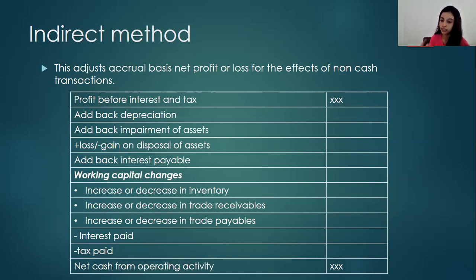So any increase in the current liability during the period, we add it. Any decrease in the current liability during the period, we deduct it. That's how you adjust the working capital changes. And for these working capital changes, we never take the interest payable and receivable, the dividends receivable, and taxes. Those three headings are excluded under this working capital changes. So this interest paid and tax paid, we show them as two separate lines because those are two material elements. So after that, we get the net cash from operating activity.